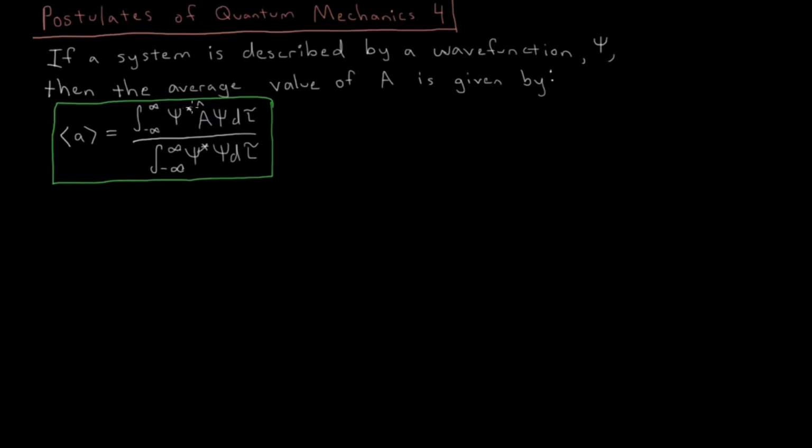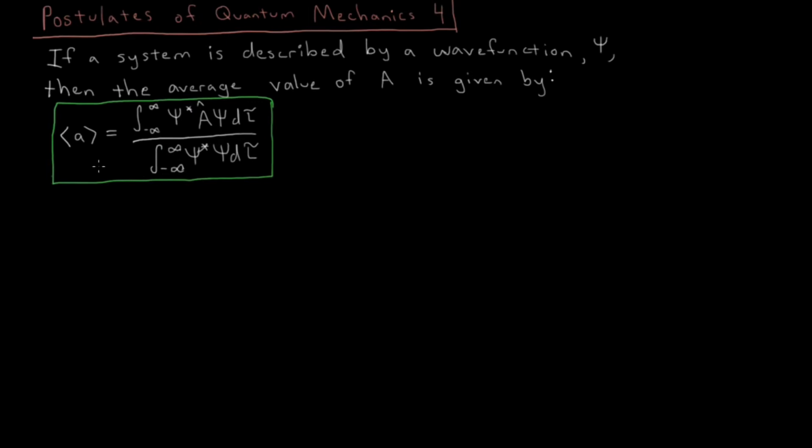And this is psi star, the complex conjugate of psi, the wave function, times the operator A, the operator for the corresponding classical observable quantity A, and that operator acts on the wave function psi. And again, that's integrated with respect to some volume element depending on what the domain of the wave function is. So this whole integral is then divided by, if the wave function is not normalized, this integral, which is just integrating the wave function times its complex conjugate over that same entire domain of the function.